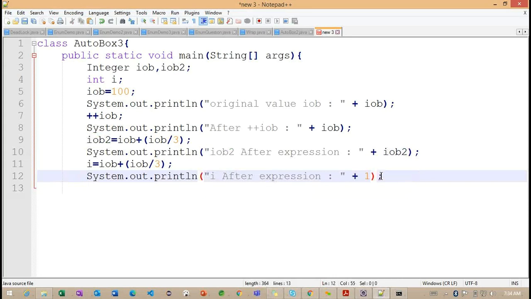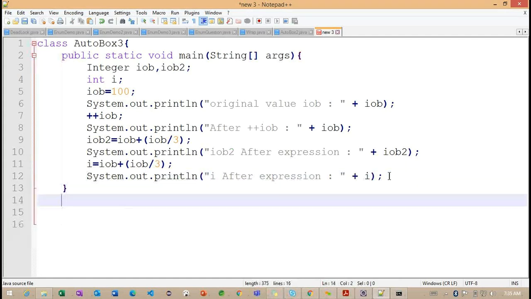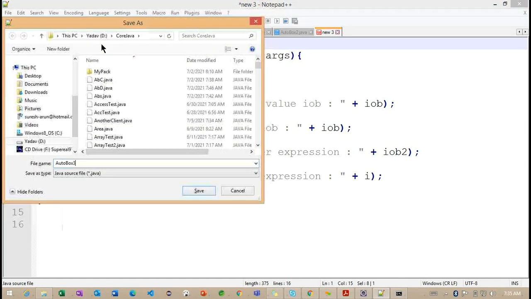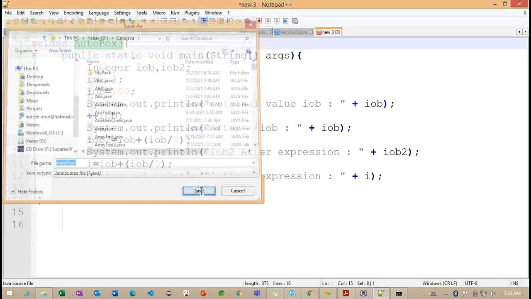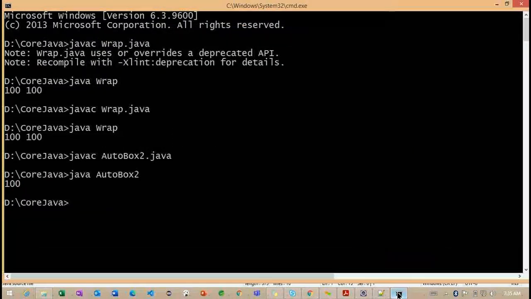I after the expression. Sorry, not Y. Right. So we'll try to work on this particular current example here. Now we'll see whether we are going to get any error, or without giving any error, this particular simple program is going to execute or not. We need to understand here.